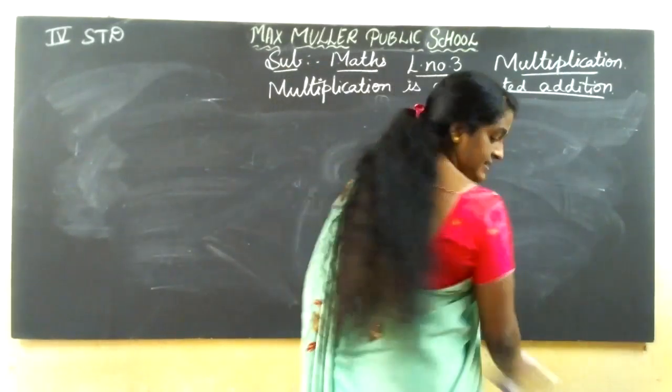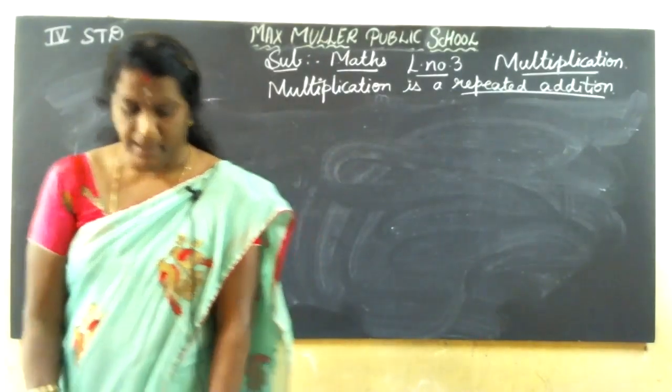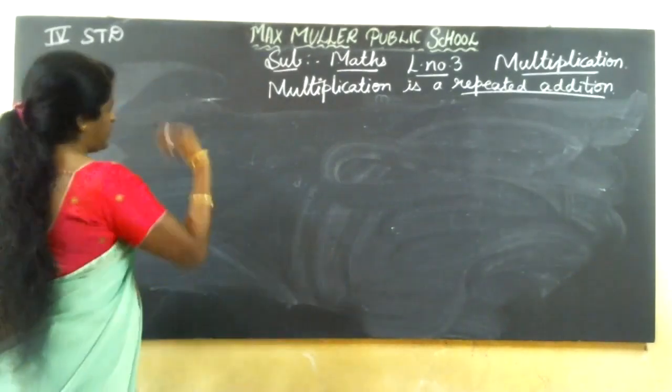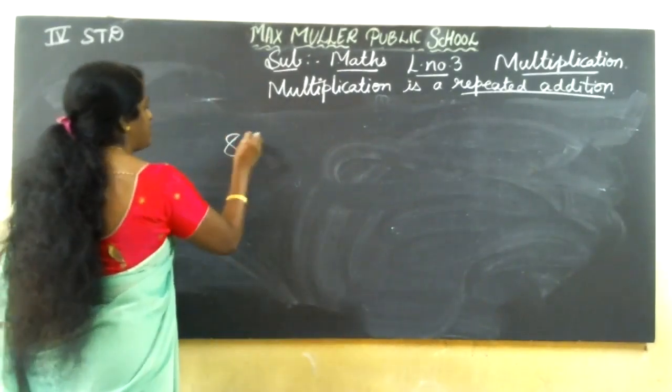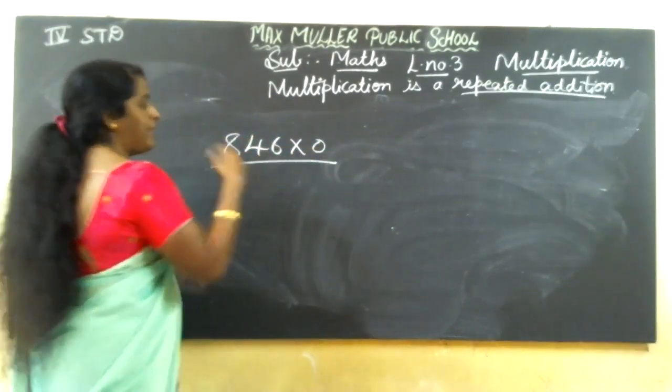So we have completed exercise 1. Okay, children. Now page number 125, multiplication facts. See, any number multiplied by zero. Any example you may take, any number multiplied by zero.